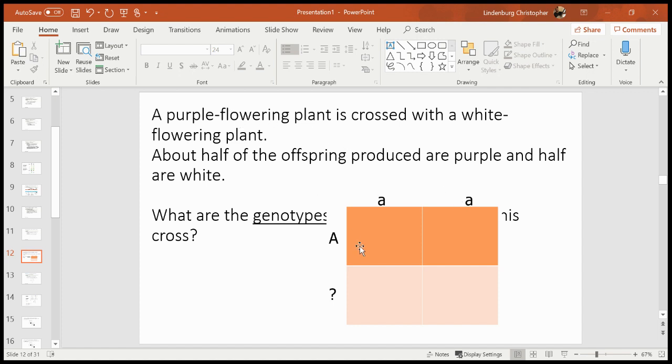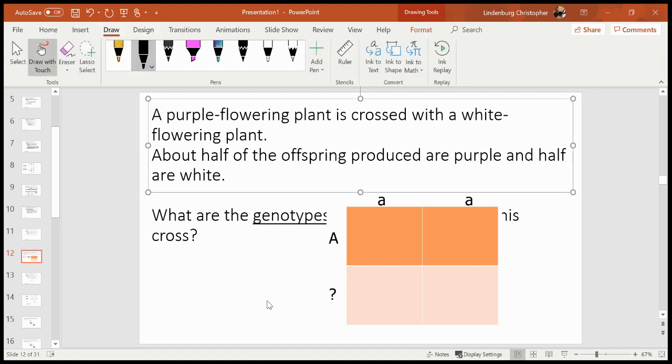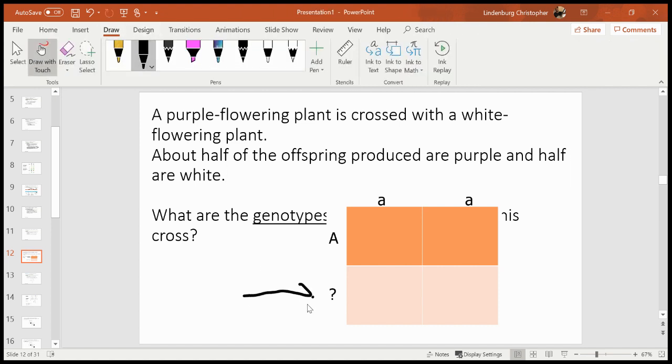That purple flowering plant has at least one dominant allele, but we don't know what the other allele is. We just know that it's purple. So then what you do is you run a test cross and you count the offspring. And if about half of the offspring produce purple flowers and the other half are white, well, then you know that down here, this has got to be our recessive allele.